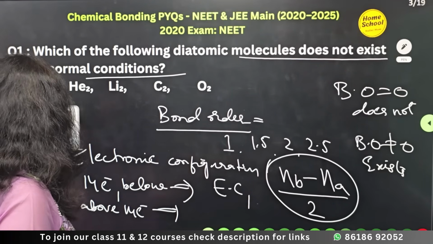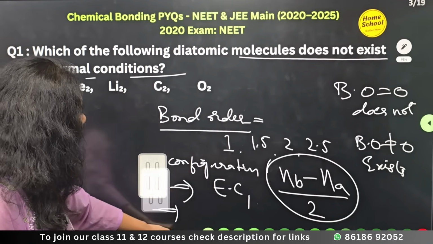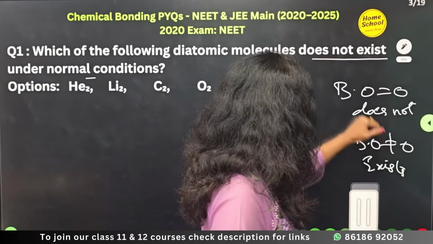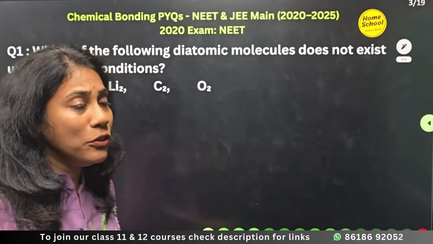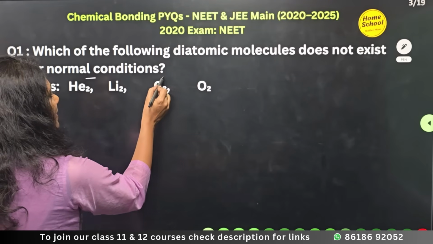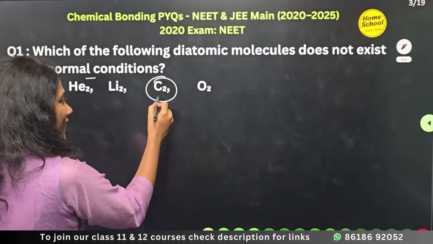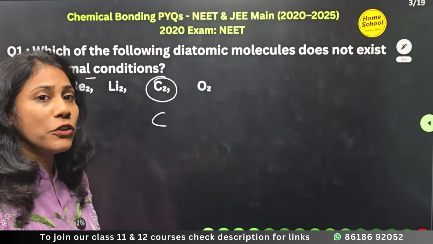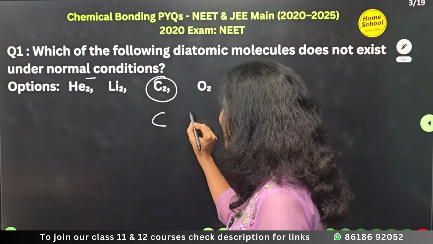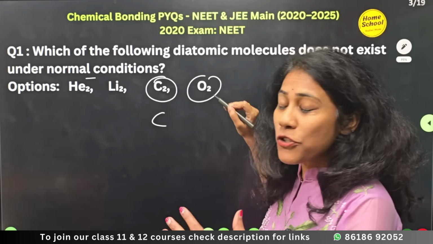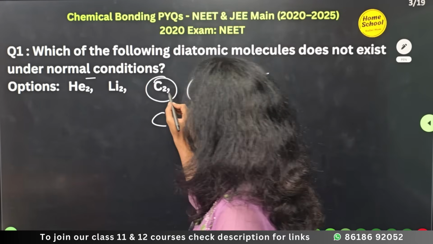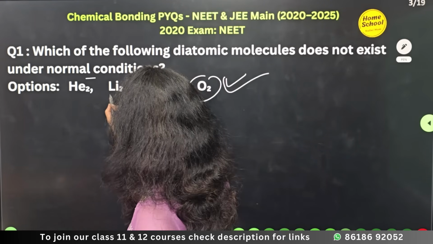But logically, if your logic is strong, if your fundamentals are strong, you don't need to write the electronic configuration, you don't need to use the formula, you don't need to look at any value. Just look at the options given. Say a C2 molecule exists, with bonds between carbon and carbon. O2 molecule also exists. So come from the elimination method. These are not the answer, they clearly exist. Now you have to select between C2, Ne2 and He2.